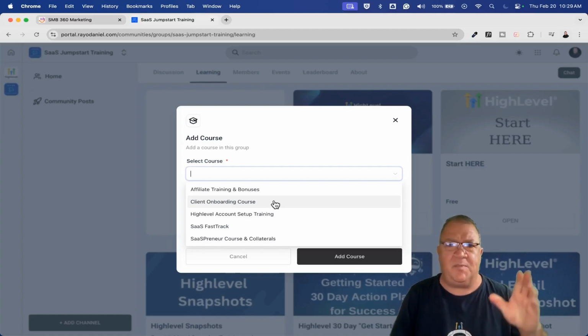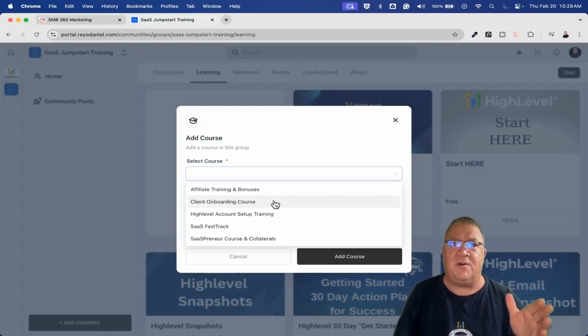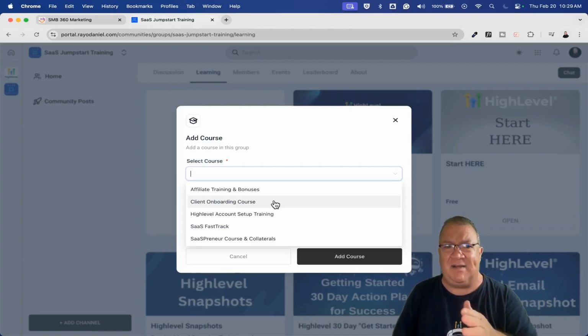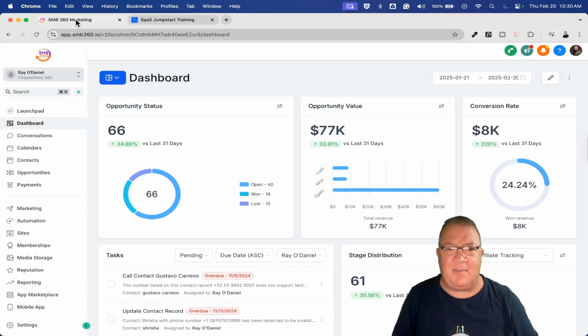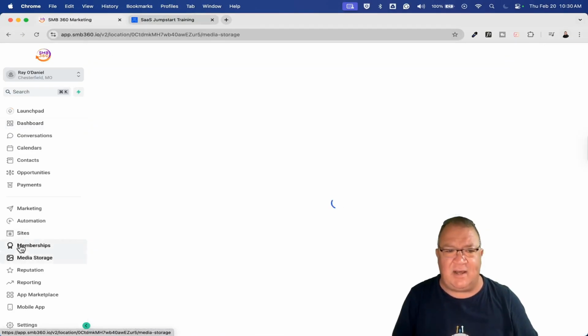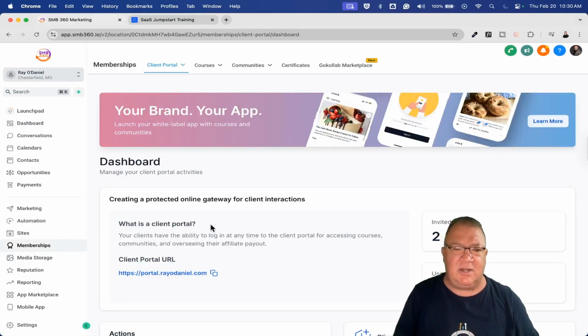But there are parts of HighLevel where you have to create the coursework, the courses, upload the video, do everything inside of HighLevel first. Then you can sit back and have access to the courses inside of the community and the portal training area. So here, just to give you, I'm going to pop back over. This is my account where I have a lot of my coursework done.